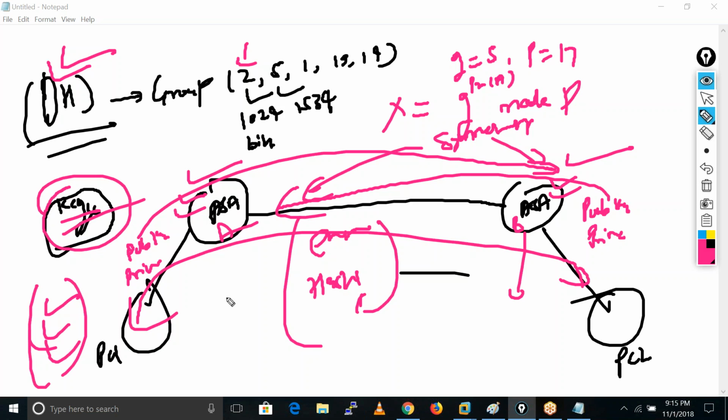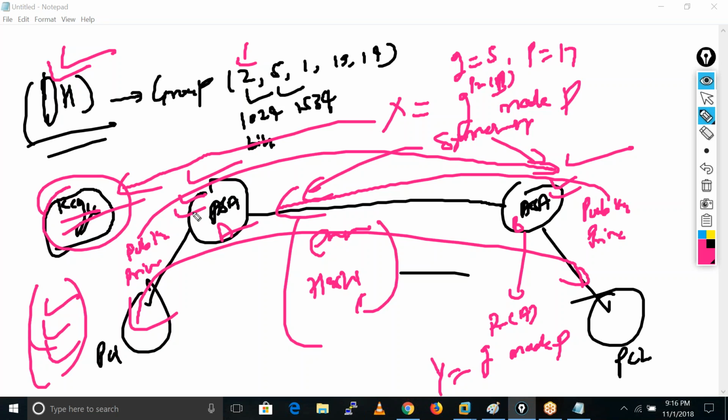Let's suppose his key is Y. So Y equals G raised to the power of private of B, mod P. Here, the key of this guy is X and the key of this guy is Y. When they calculate X and Y, the values are the same, X equals Y.